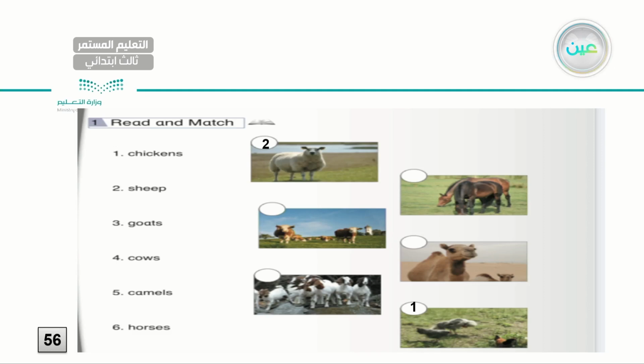Next one, I have goats. Plural, goats. Very good. Those are our goats. Next, I have cows. Plural. Those are the cows. Number 5, I have camels. Camels. Very good. That's number 5. And the last one are horses at number 6. Make sure you have the correct number in the correct place.